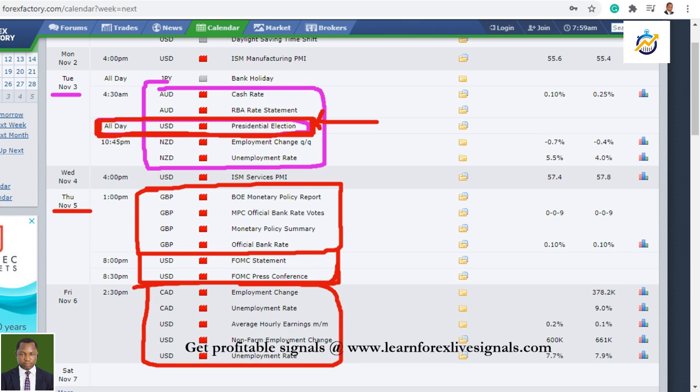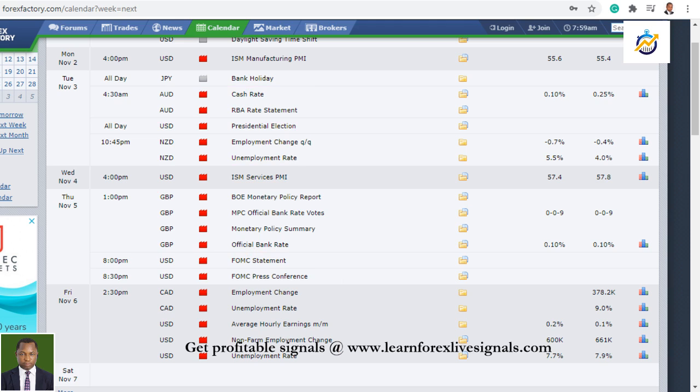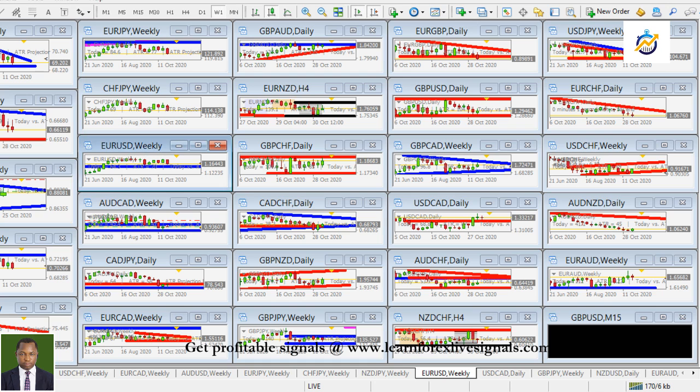So it's really going to be one of the busiest trading weeks before the year comes to an end. Interest rate announcements, NFP, FOMC, the presidential election in the United States. You need to be extremely careful, and of course, there will be many trading opportunities if the market gets active and volatile. All right, now let's look into the charts and conduct our analysis.